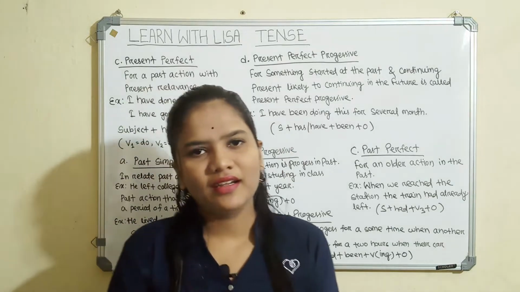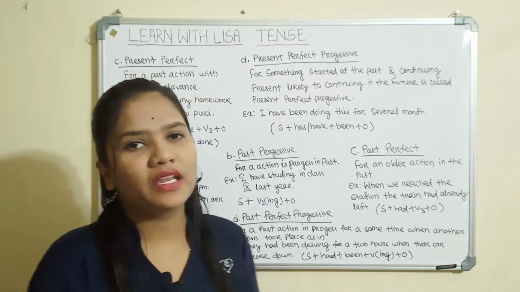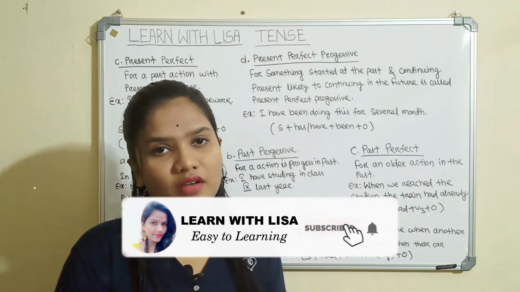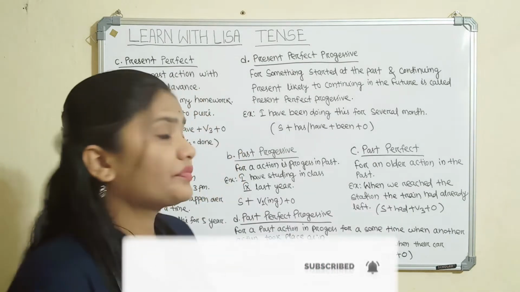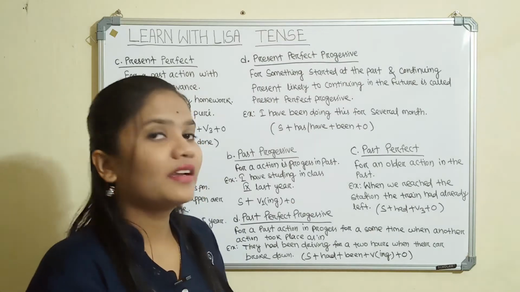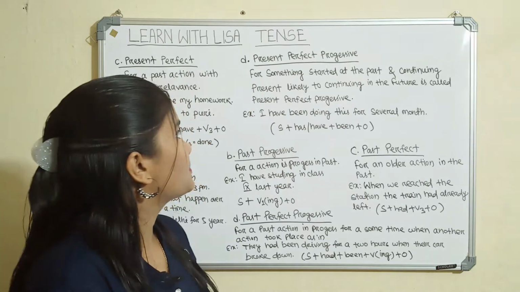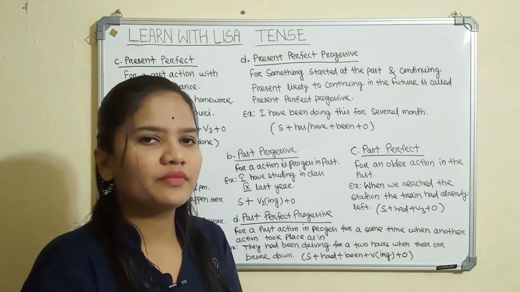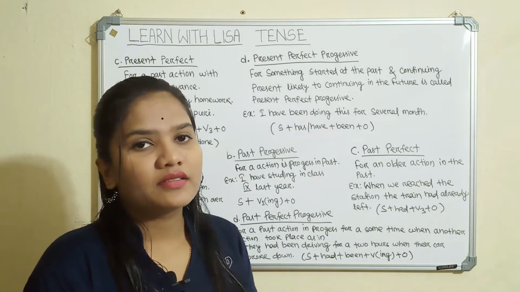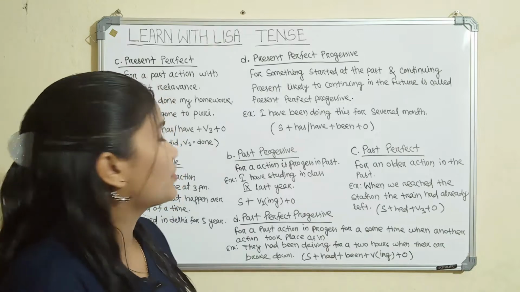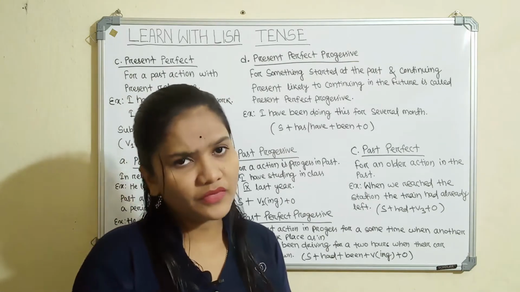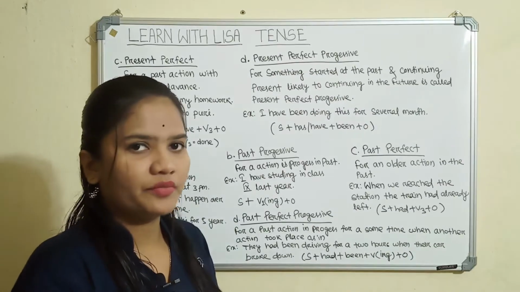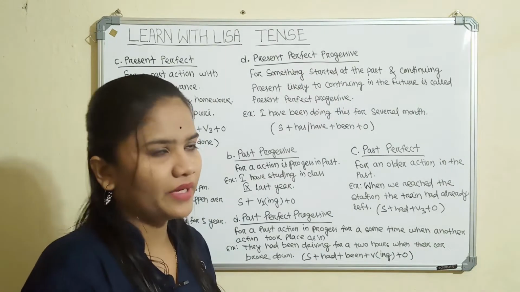Yesterday we were learning about tense. Tense is a very important chapter for all the students. Yesterday we discussed the introduction of tense, then the present tense with its four forms: present simple, present progressive, present perfect, and present perfect progressive. Yesterday we briefly discussed the present simple and present progressive. So today we will discuss present perfect and present perfect progressive. Then we will discuss the past tense.